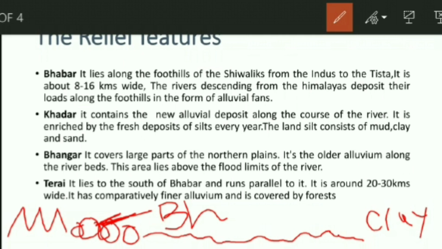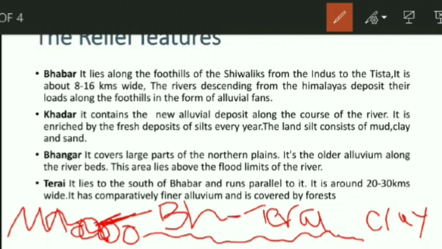The Bhabar soil is made of stones and pebbles, and the size of the pebbles is very big. When the rivers flowing from the Himalayas enter this part of Bhabar, they start disappearing. Actually, they don't disappear, but we are not able to see the flow of the river because of the size of the pebbles.